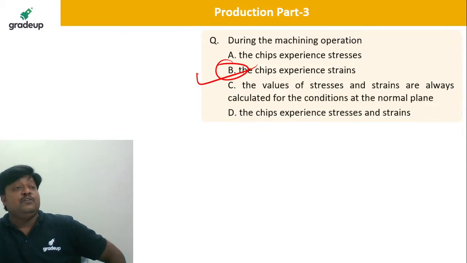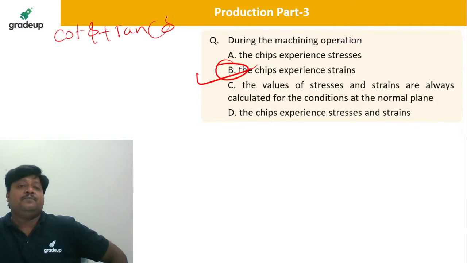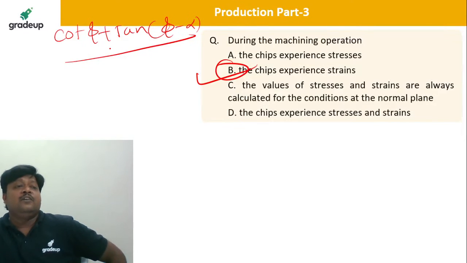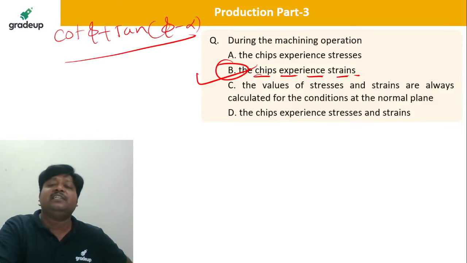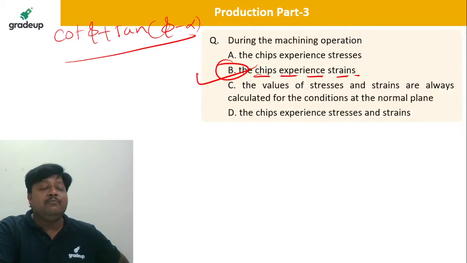See, if you talk about metal cutting, we have calculated the shearing strain, that is cot of phi plus tan of phi minus beta. So in cutting, the shear strain is getting generated, and the same we are getting into the chips. Chips experience the strains. So B is the correct answer.